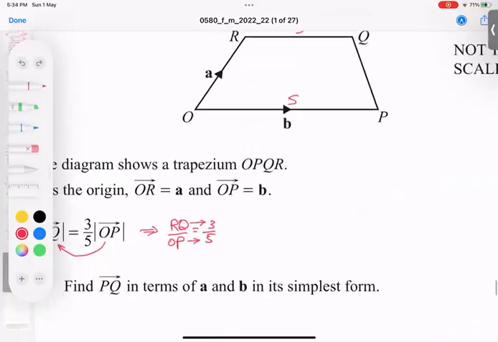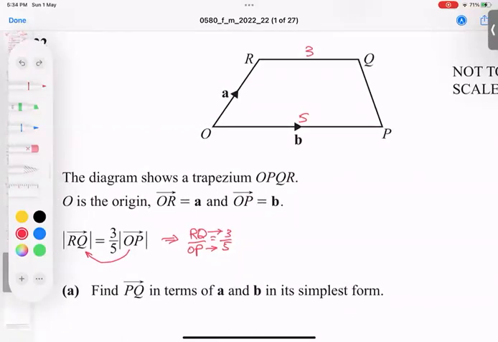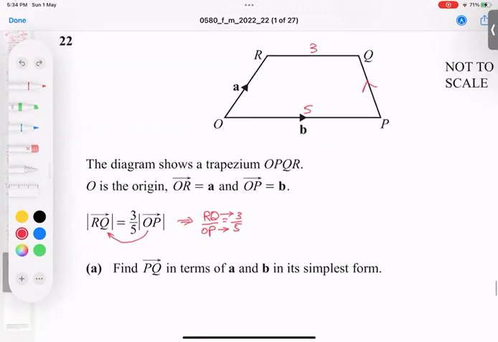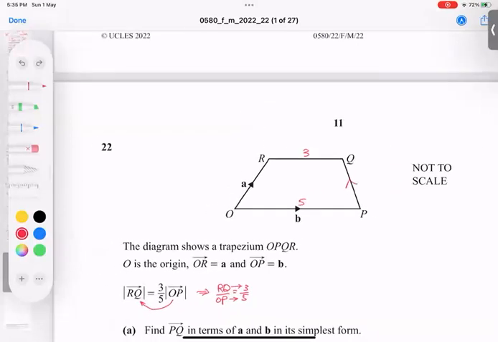Okay. The first question is asking what? PQ. Very easy, PQ. This is the P to Q path. This path is unknown, so which path will I go? P to O, O to R, and R to Q. And we know it very well. This link I can use one more time here, because he said this is b. This is b. If we don't have it, we can't solve the question.